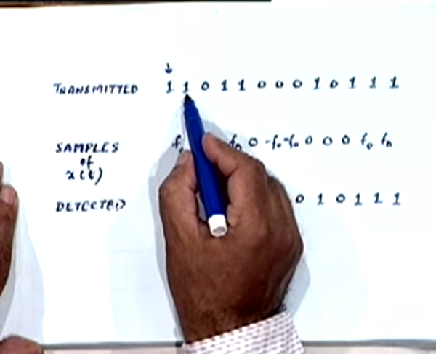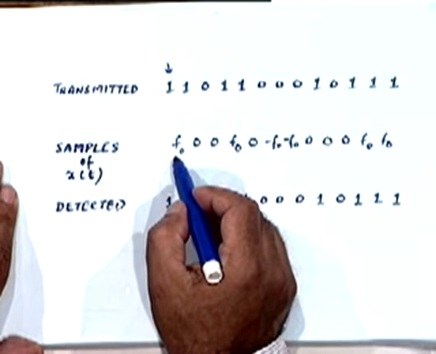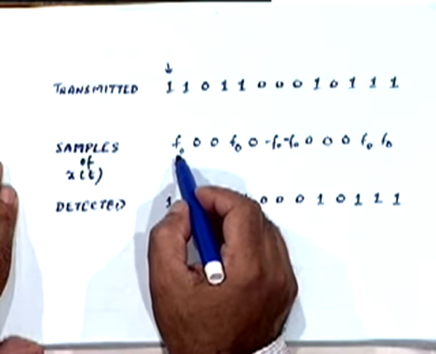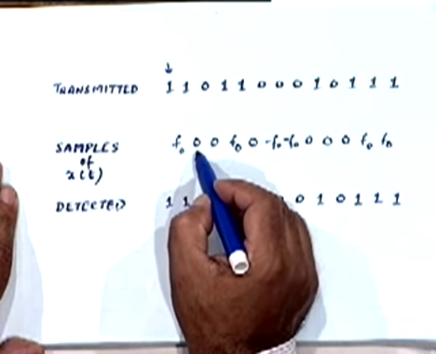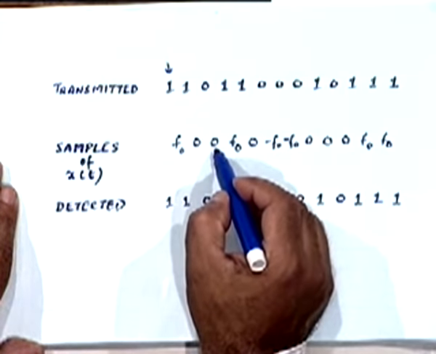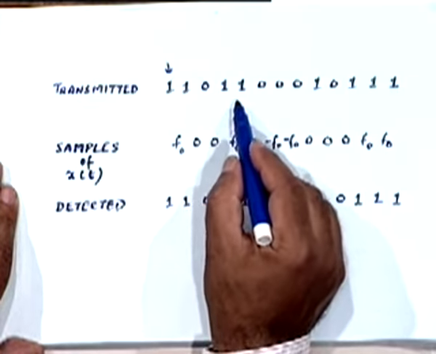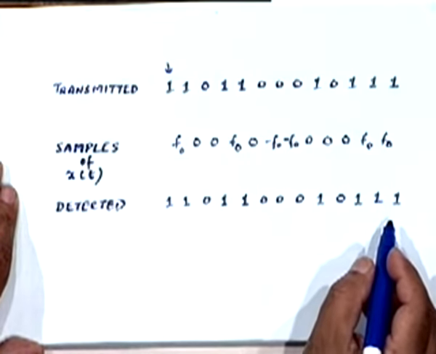Since the next value is also 1, we expect the waveform to build up to f sub 0. Since the next one is 0, it will return to 0. Next is 1, again it will return to 0, and so on, and then it will be reinterpreted correctly.